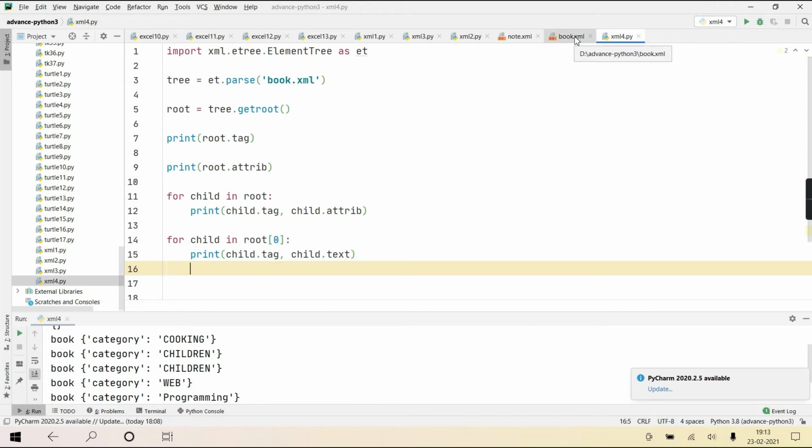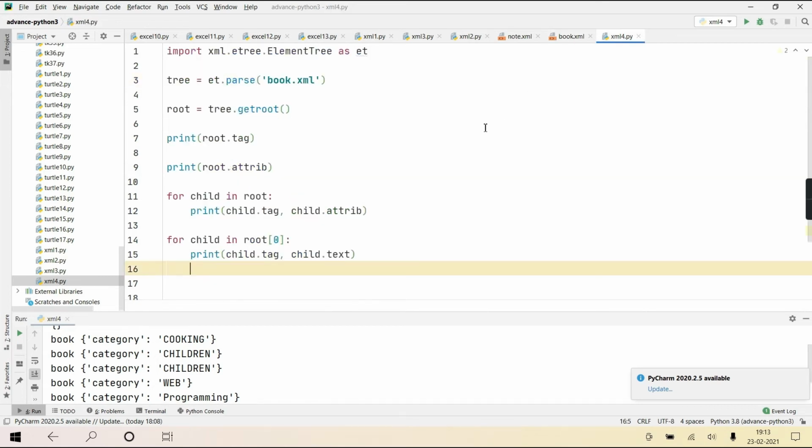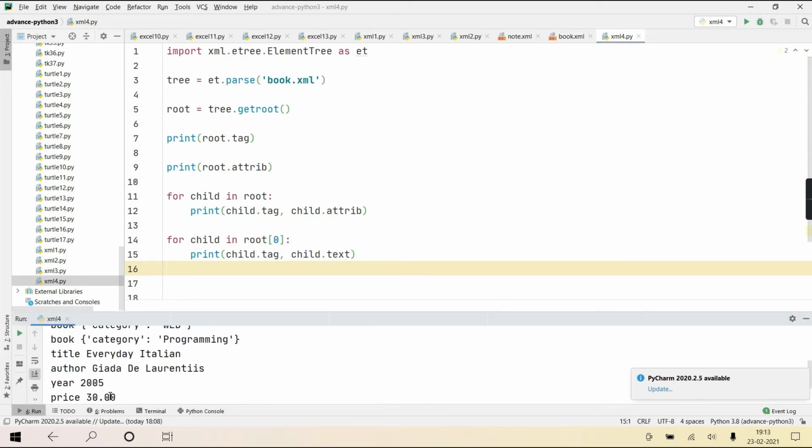Yes. So seeing this book.xml, will it print this: title, Everyday Italian, author, Giada, then year 2005, price 30.00? Will that get displayed? Yes or no? See, the remaining part: title, author, year, price.